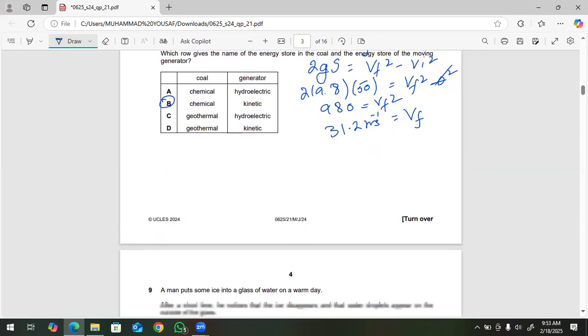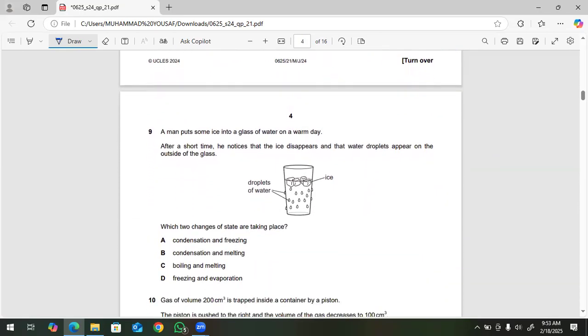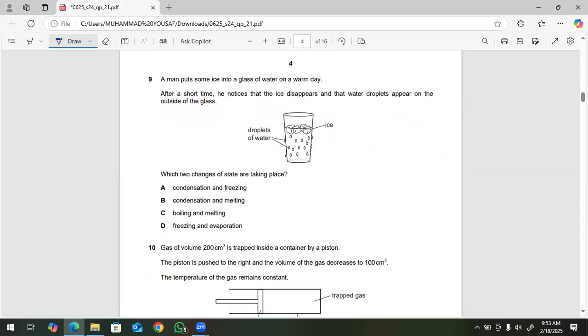Next. A man puts some ice into a glass of water on a warm day. After a short time, he notices that the ice disappears and that water droplets appear on the outside of the glass. Which two changes of state are taking place?